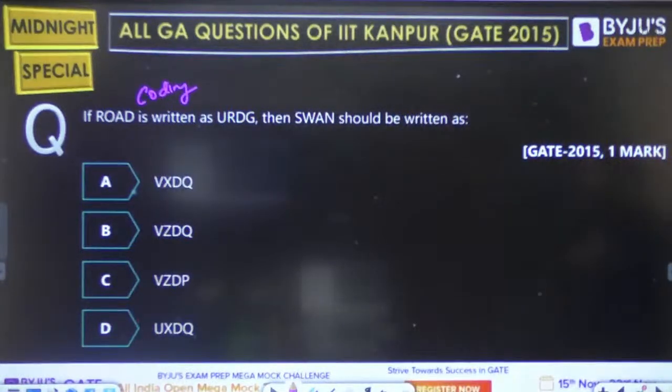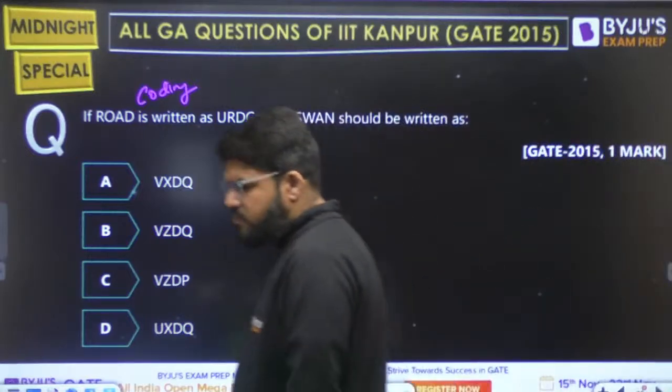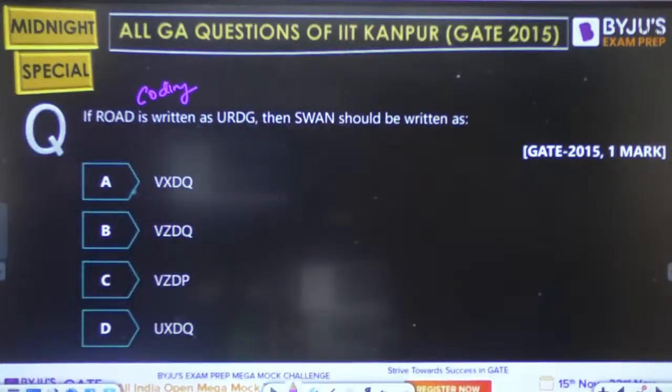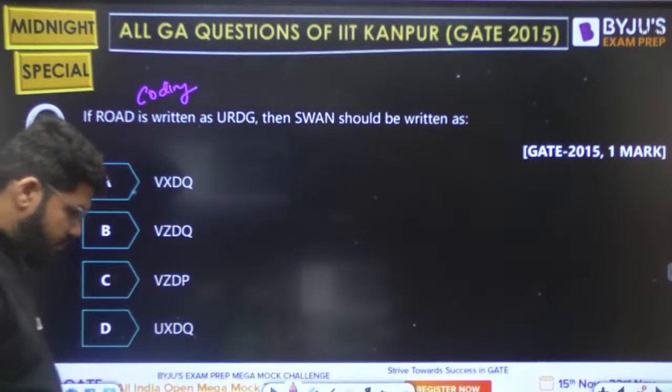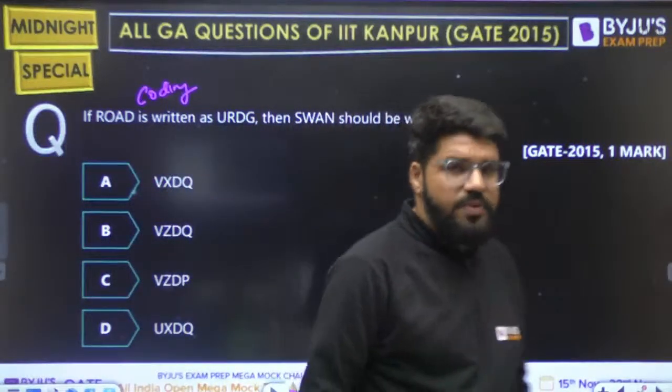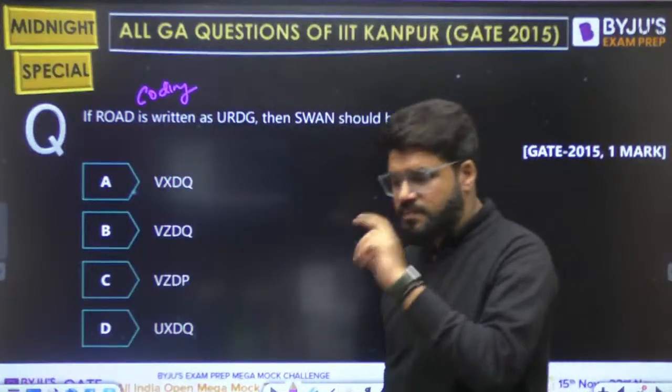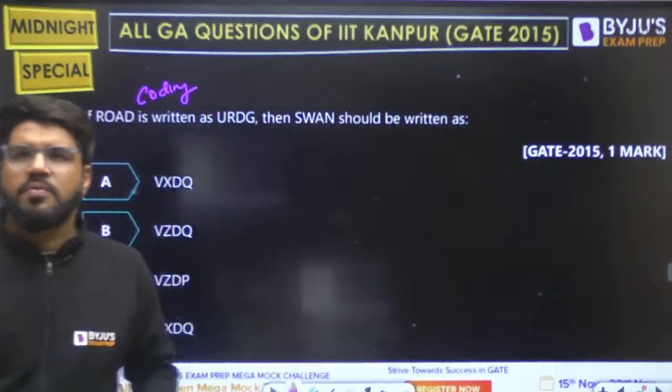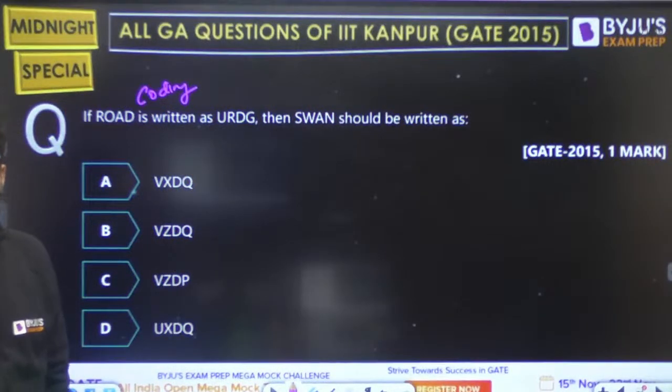If road is URDG, what should swan be equal to? Tell me.